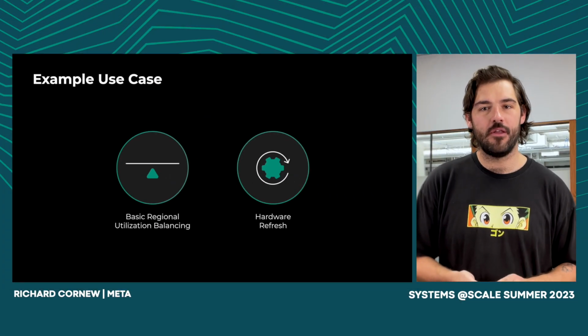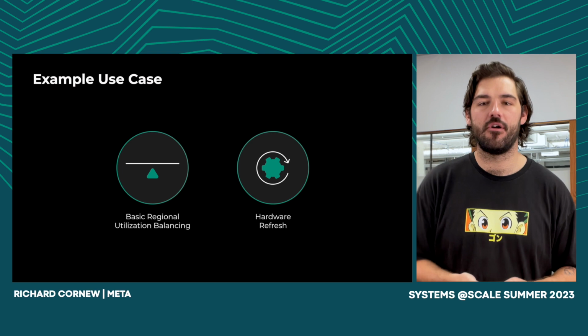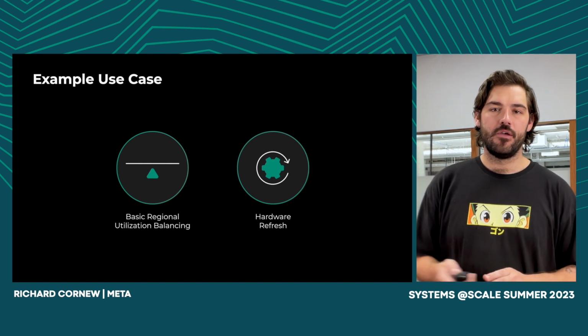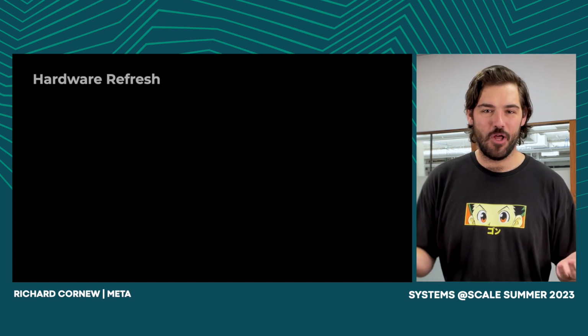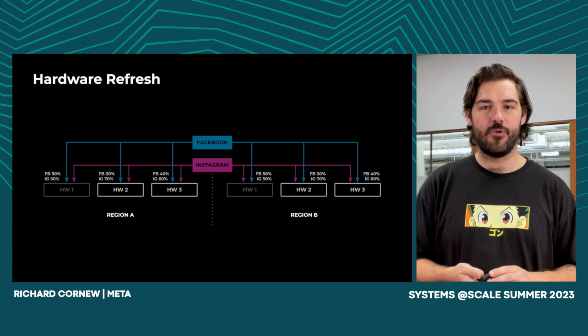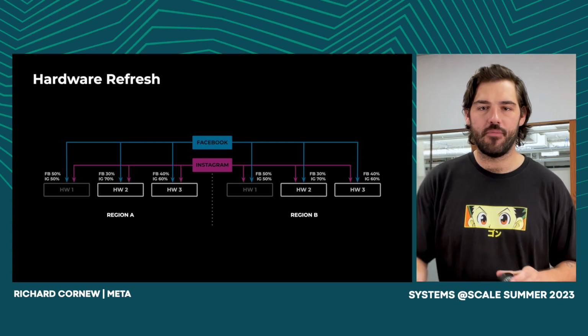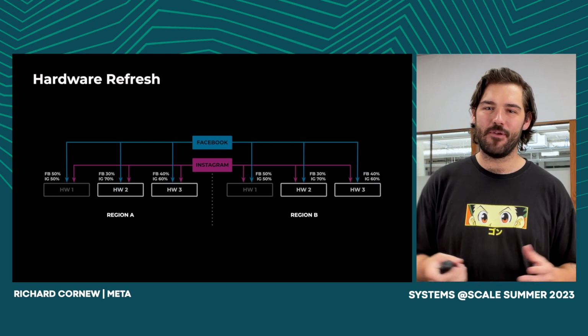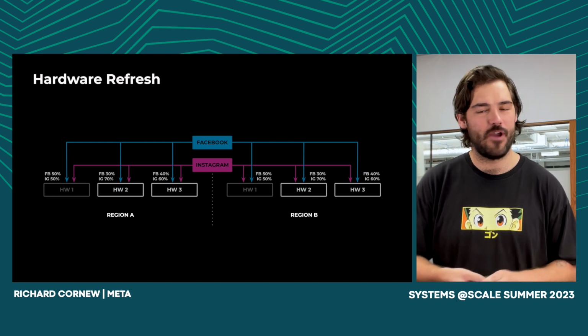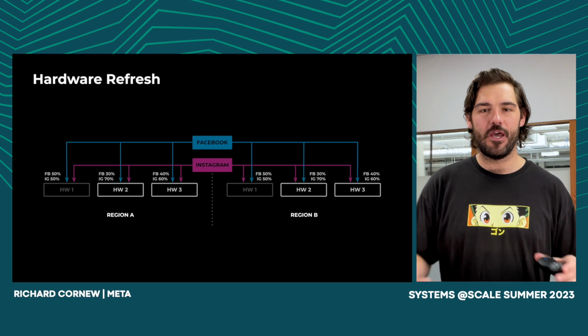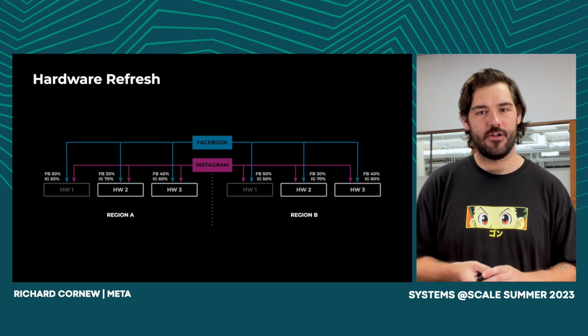And second, a little bit more of an interesting use case that we have is hardware refresh. A server can only live so long. And once that time comes, we need to replace it with a new server. But in order to do that, we need to unplug it. And when we unplug it, it can't be serving requests from any product, right? It needs to be idle so that we're not dropping requests or anything like that.